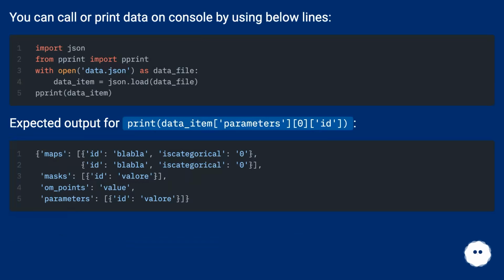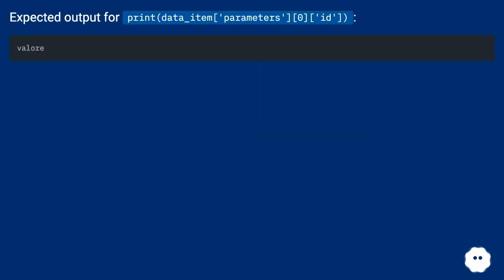Expected output for print(data_item['parameters'][0]['ID']).